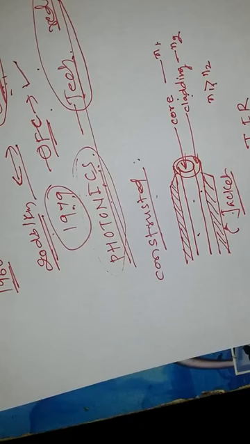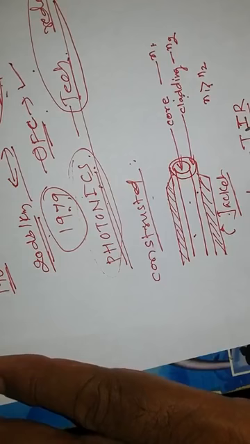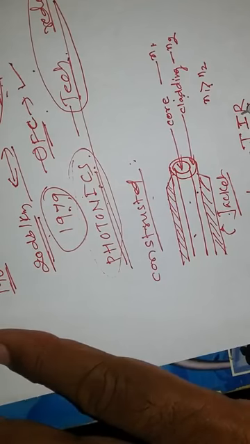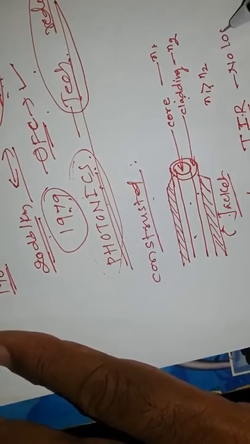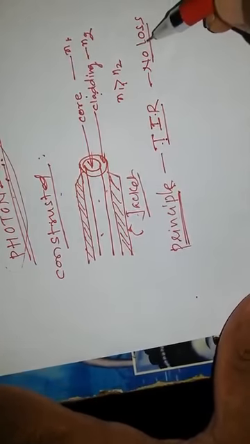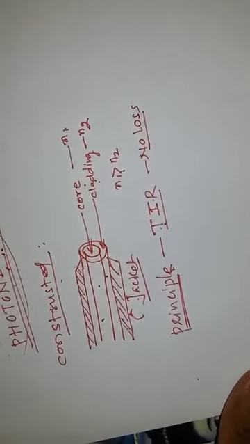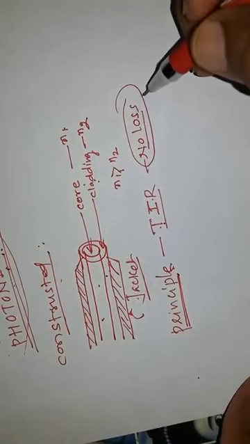What is reflection? When a ray of light falls on a surface, it comes back to the same side. But when this happens in the case of a mirror, the mirror absorbs some radiation. There is loss of radiation. But in the case of total internal reflection, there is absolutely no loss. When there is no loss, you can transfer signals for longer distances.